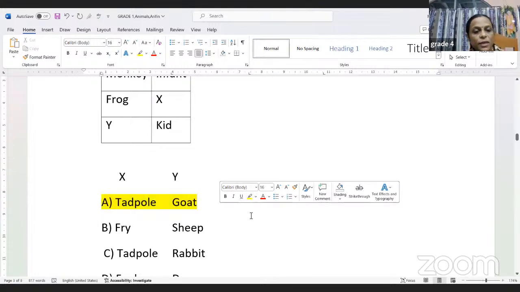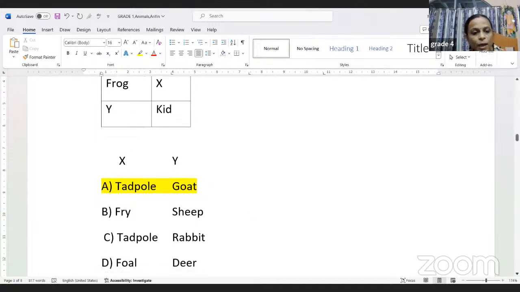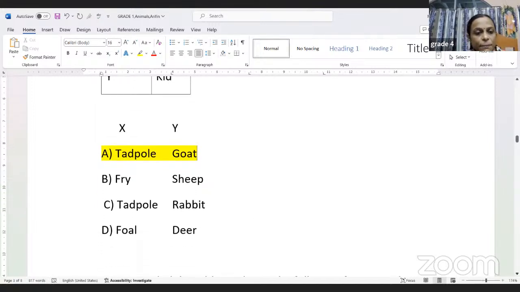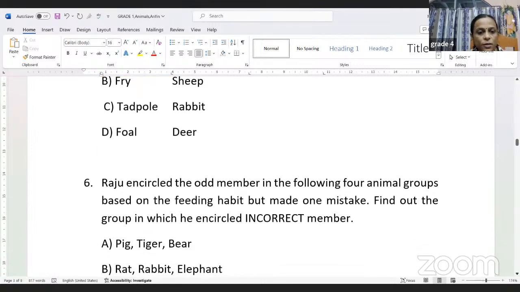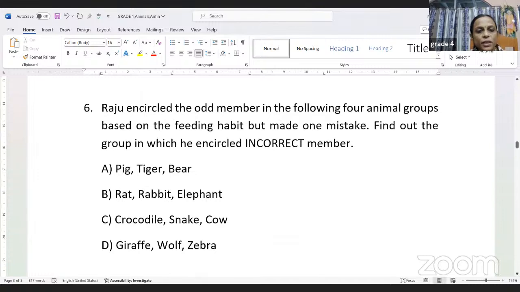The second answer is also incorrect. The baby of a frog is not known as a fry. First of all, it is wrong. And then we have sheep here, so that is also wrong. Then we have tadpole and rabbit. The rabbit's baby is not known as a kid. And then we have a foal and the deer. That is also incorrect. So the correct answer will be tadpole and the goat. So this is the correct option for this question. Now let us move to the next question, children.